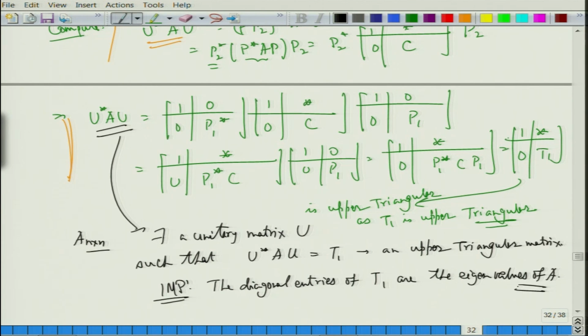Fine. So we will look at a lot of applications of this in the next class. We will also prove the Cayley-Hamilton theorem using this idea. We will also be able to say that all symmetric matrices are diagonalizable, all skew Hermitian matrices are diagonalizable, and all of them come from a set called the set of normal matrices. So normal matrices are diagonalizable. We will define what is called a normal matrix and prove all those things.